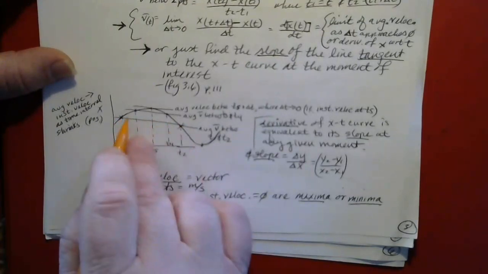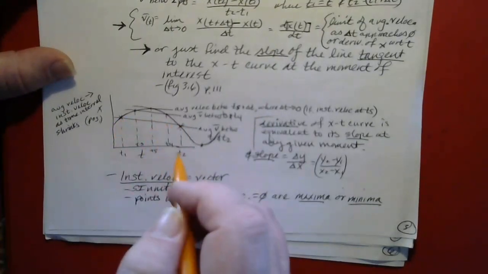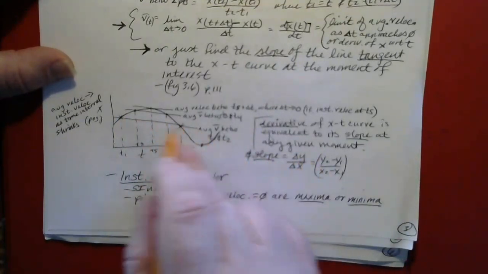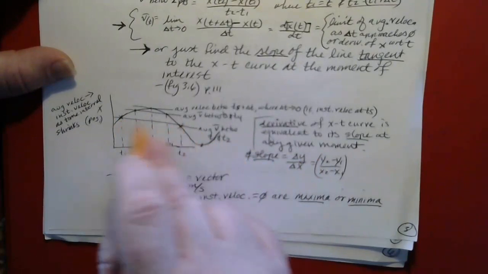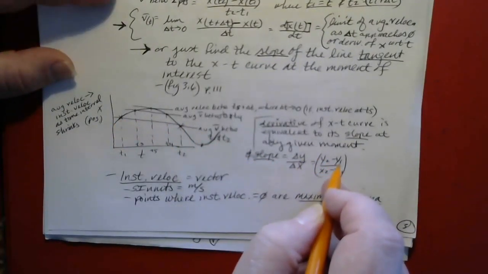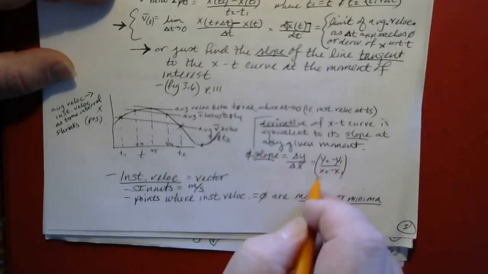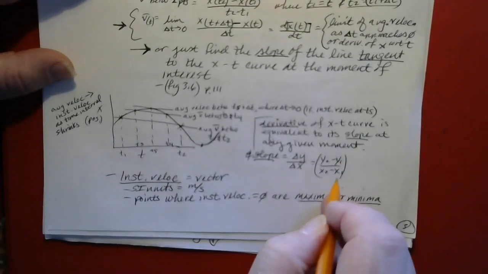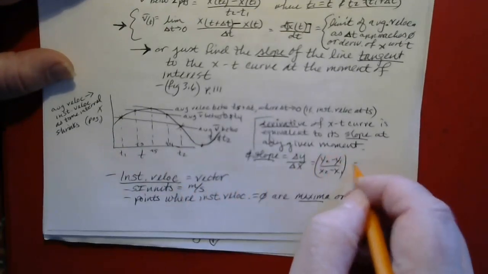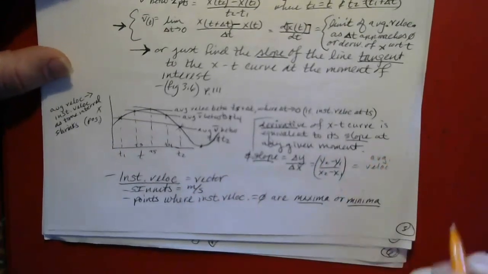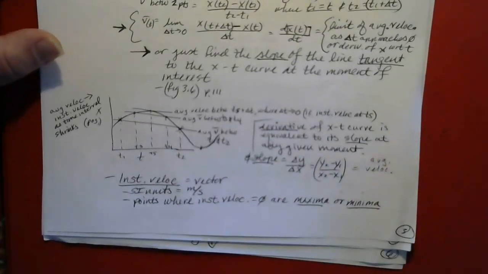of this line. And the slope is just delta y over delta x, or in other words, you take the x and y coordinates of the 2 points, and it'll be the y coordinate for point 2 minus the y coordinate for point 1 over the x coordinate for point 2 minus the x coordinate for point 1. That'll give you the slope. And that will be the average velocity between those 2 points.